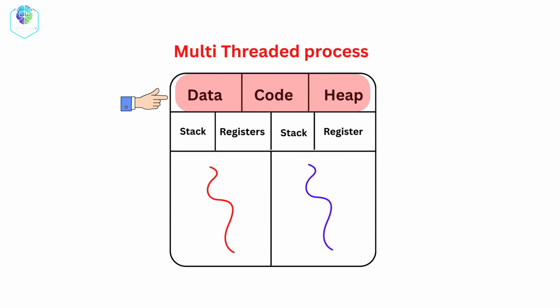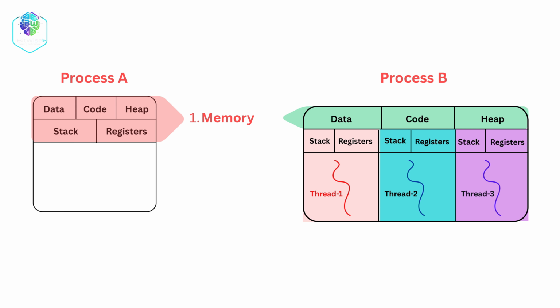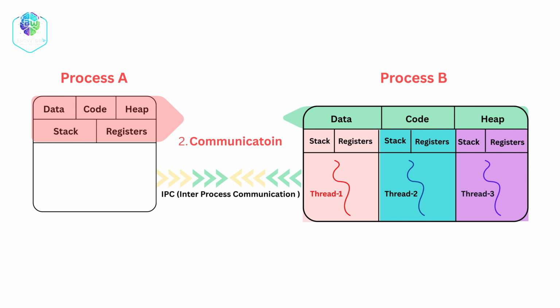Now let's clearly compare process and thread. First, memory. A process has its own separate memory space. A thread shares memory with other threads in the same process. Second, communication. Processes communicate using inter-process communication mechanisms, which are slower and more complex. Threads communicate easily because they share memory.